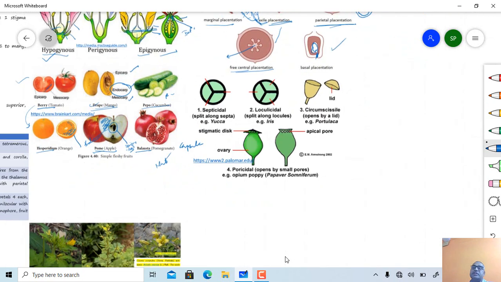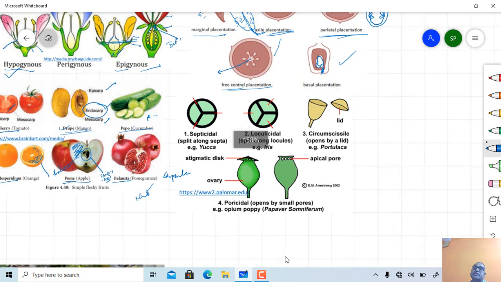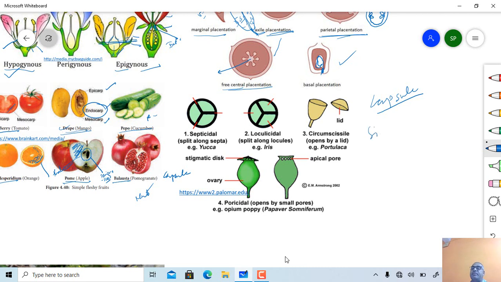Actually, what is the capsule type of fruit? Capsules are simple, dry and dehiscent type of fruits. Multi-seeded fruits are usually capsular fruits. In simple dry dehiscent, one can observe legume type of fruit, then follicle type of fruit, and the remaining ones are capsular fruit.